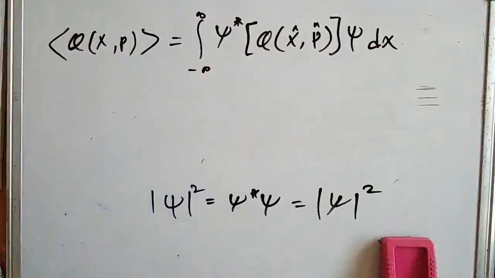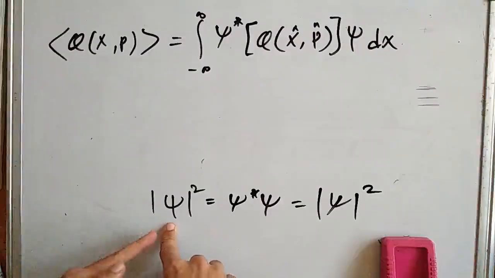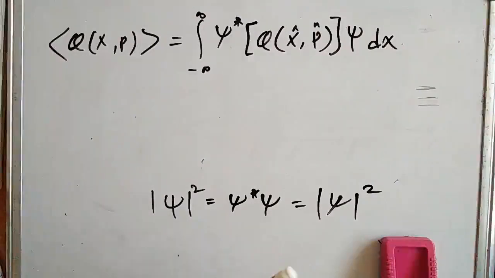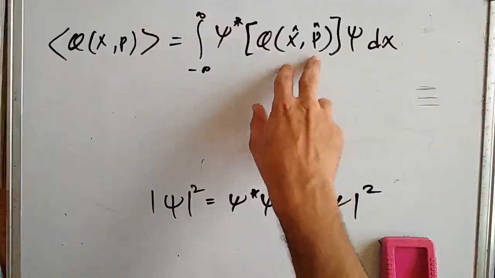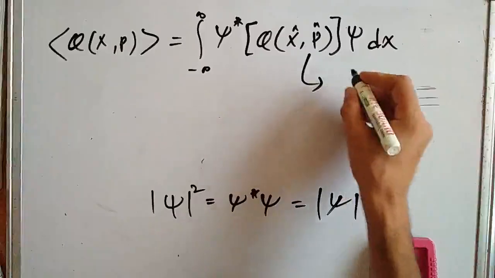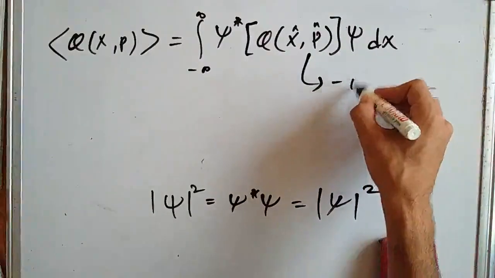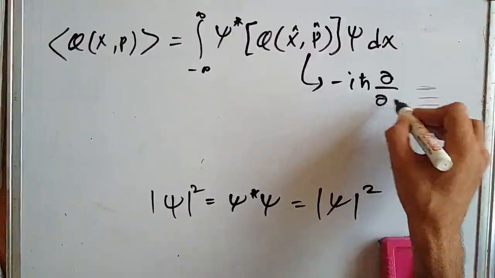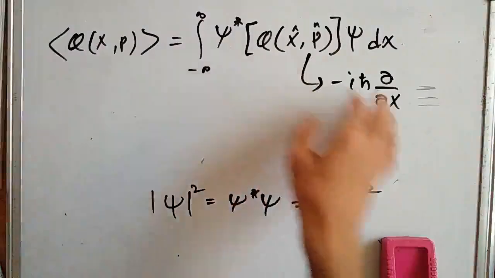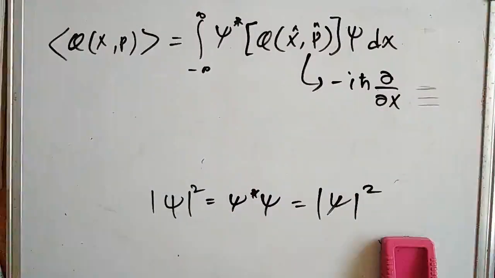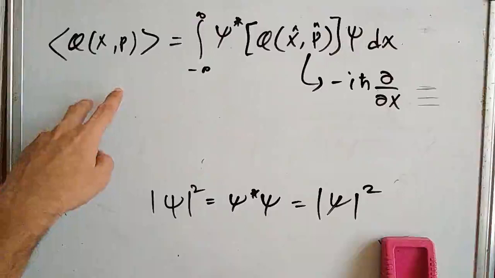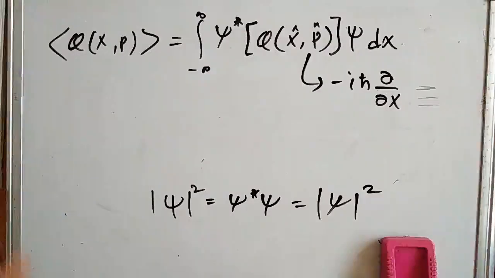It is interesting to see here that this operator is sandwiched between psi star and psi, but as we can see, the product of psi star and psi is no longer dependent on time, and both the operators here are not dependent on time, because the momentum operator can be written as minus i h bar dou by dou x, and position is as it is. So everything here is dependent on position and not on time. So we can say that the expectation value of any operator, any observable, is independent of time.